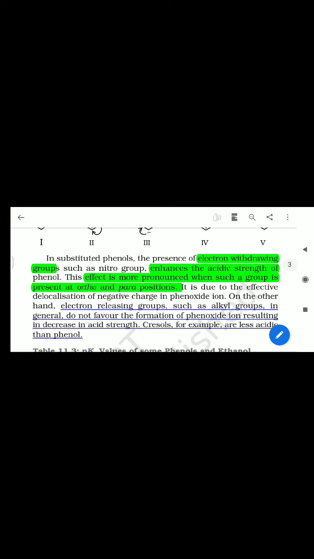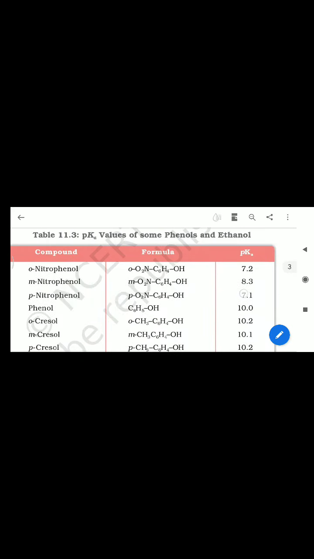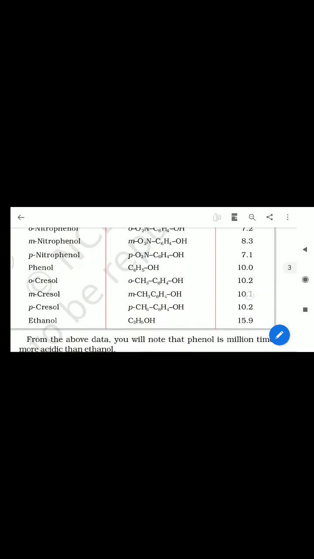On the other hand, electron releasing groups such as alkyl groups in general do not favor the formation of the phenoxide ion, because they increase the electron density on the benzene ring, resulting in a decrease in acidic strength. So cresols, for example, are less acidic than phenol. Some chart is present here.